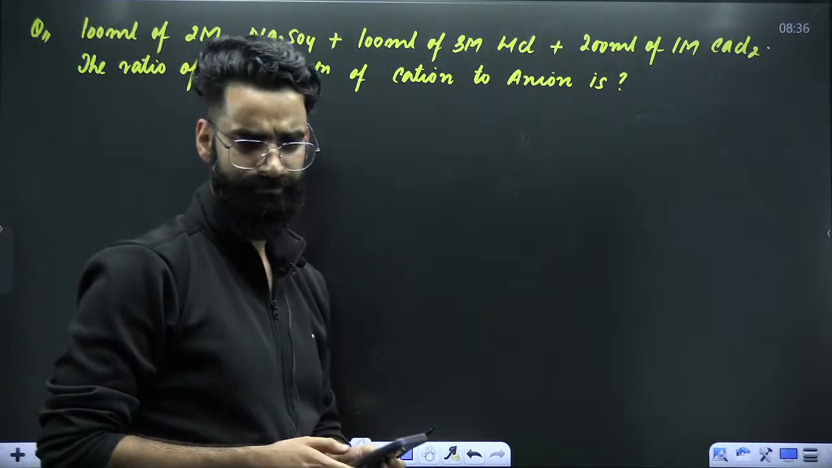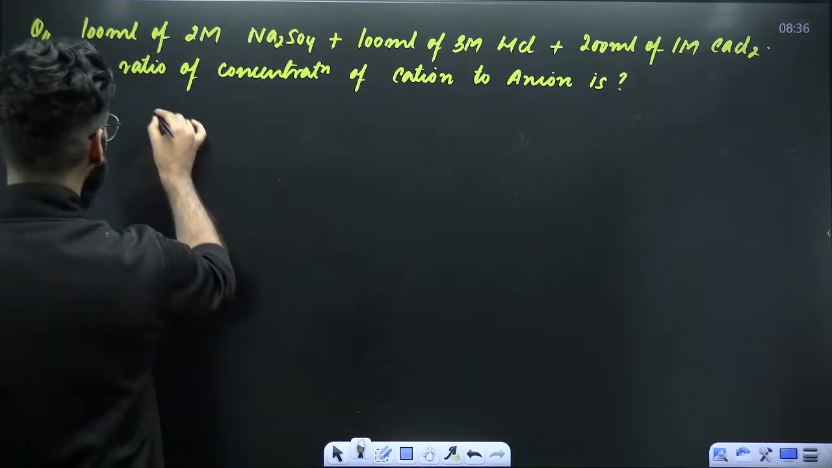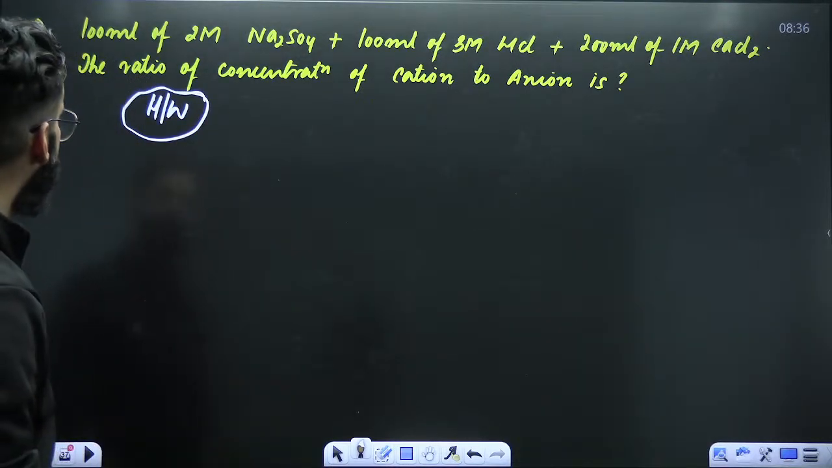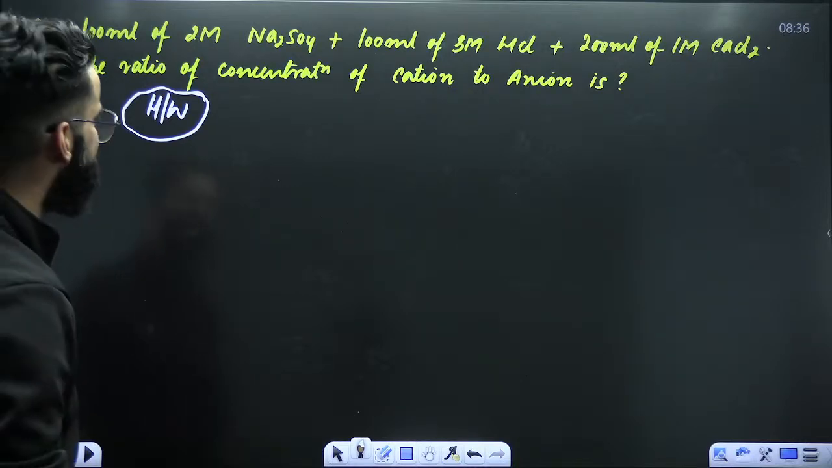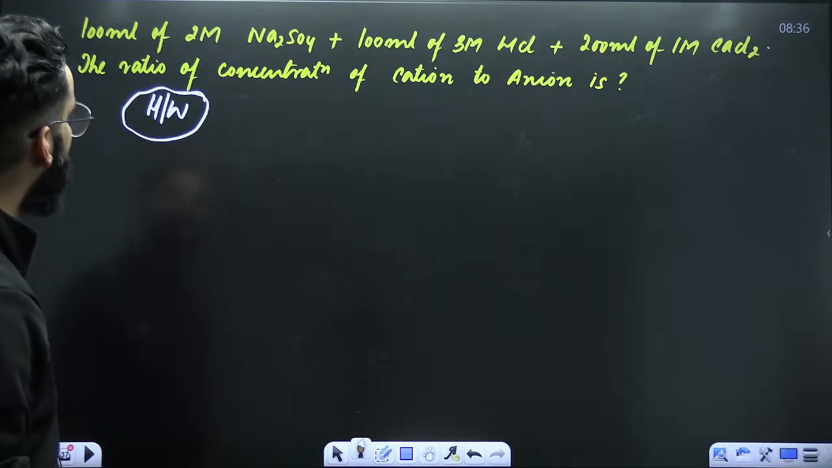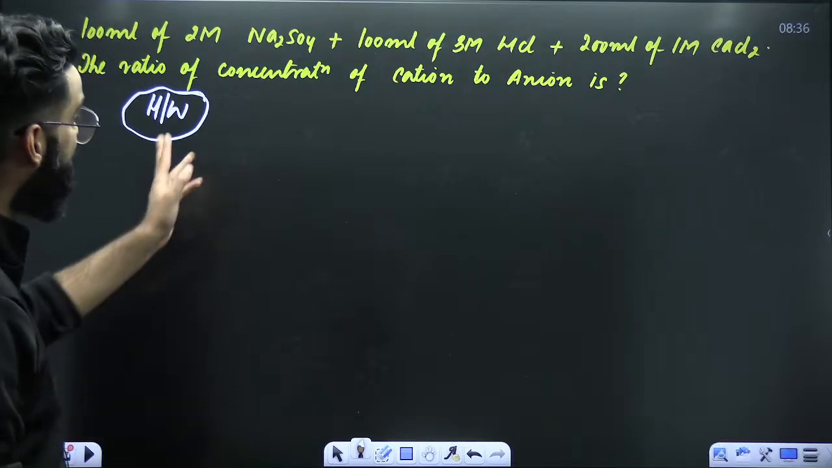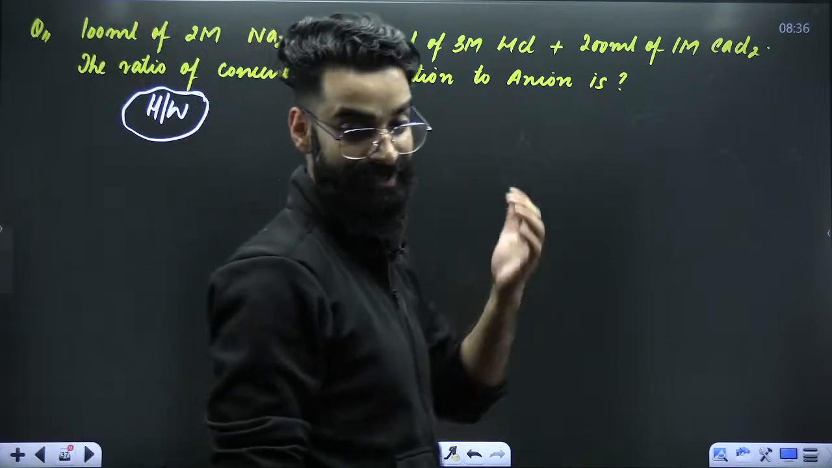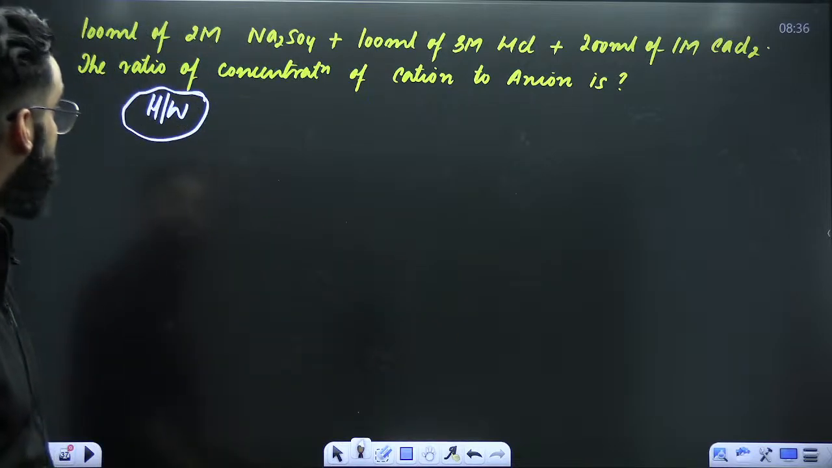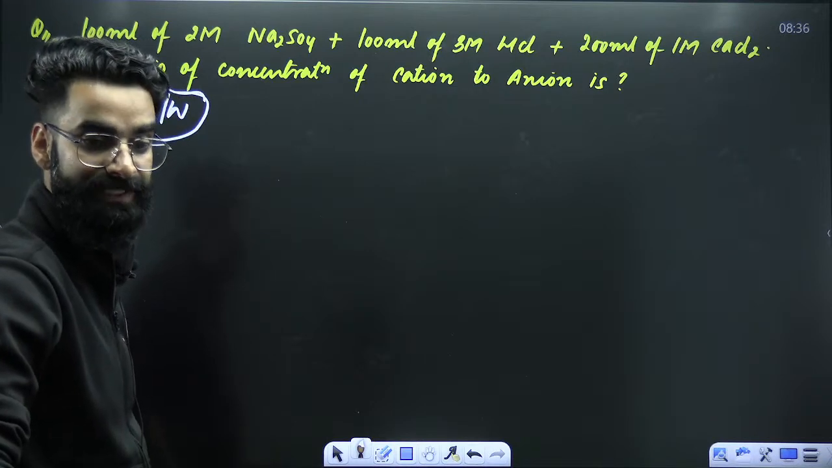This question, I'm sure you can easily solve, right? So let me give you this question as homework. You can give it a try. Yes, it's easy, but be careful with one thing. You're mixing Na2SO4 with HCl, with CaCl2. There might be a reaction between some of the reactants. Be careful with that.